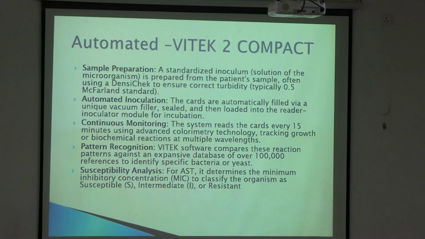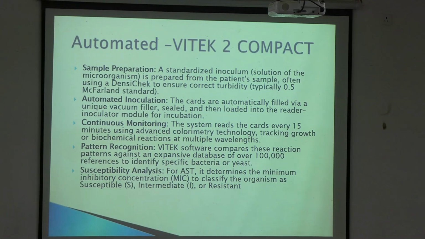And then the Vitek software compares these reaction patterns against an expansive database of over 100,000 references to identify the specific bacteria or yeast. So they have a database inside the machine, and it will compare, okay, this is E. coli, it is indole positive, like that it will be comparing and giving you a result. Specific bacteria, even to the species level, it will give you.